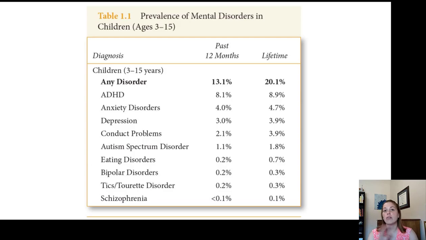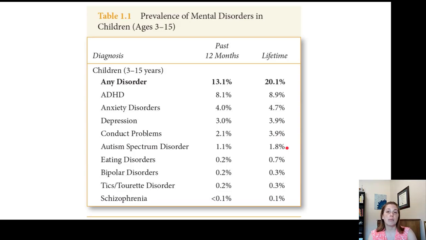If we do just a rank order across all children, what is the prevalence? The most prevalent disorder in the United States is ADHD. If we look at past 12 months prevalence, what's the rate of this disorder if a child has had symptoms within the last 12 months, or if at any time in their life they've been diagnosed. What you can see here is ADHD is around 9% for lifetime. Anxiety disorders are somewhere around 5%, depression about 4%. And I just want you to notice here that autism is around 2%.